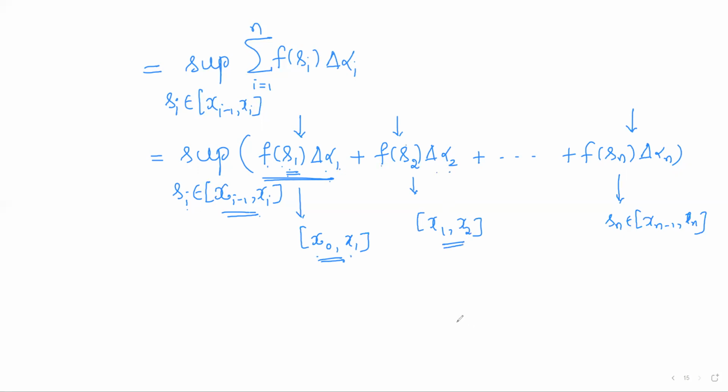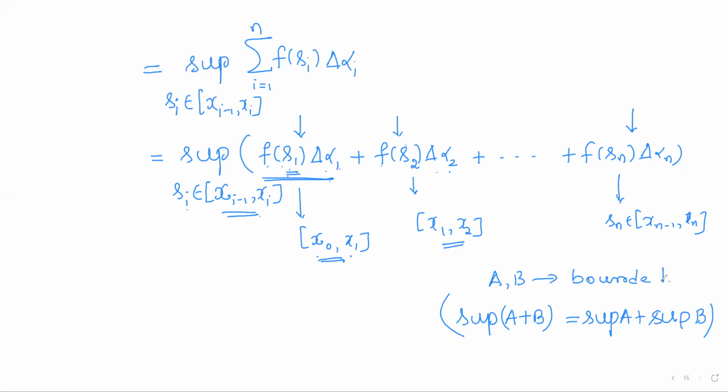So we know that the supremum of a plus b is the supremum of a plus the supremum of b. Just try to prove this. It is very simple. For any two bounded sets A and B, the supremum of A plus B is equal to the supremum of A plus the supremum of B.